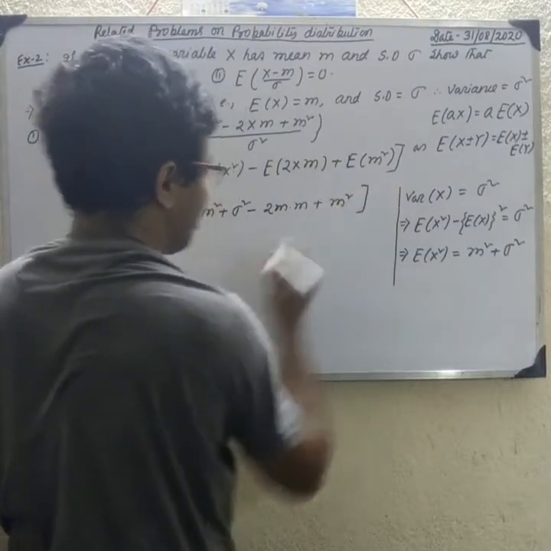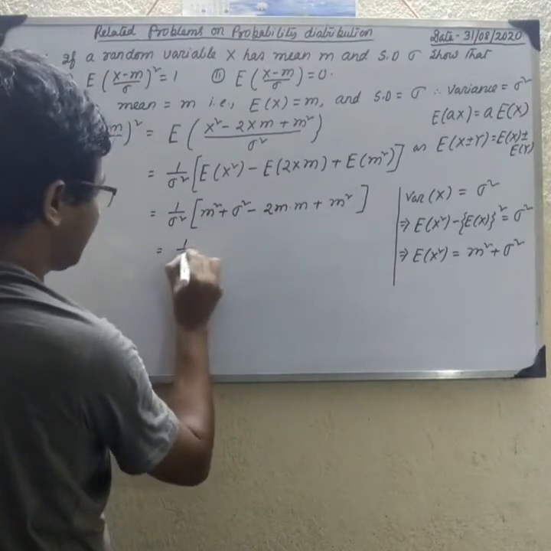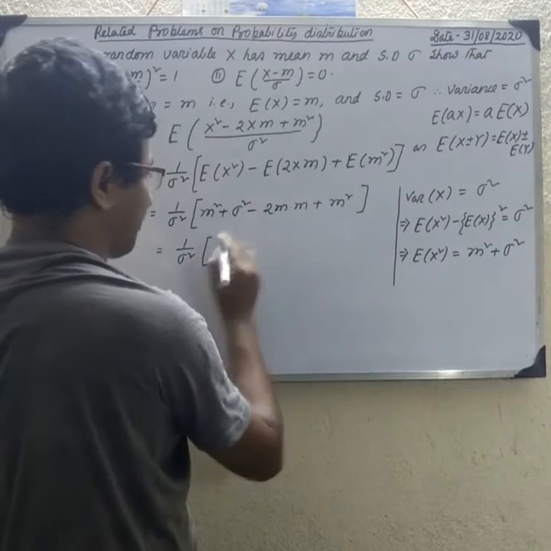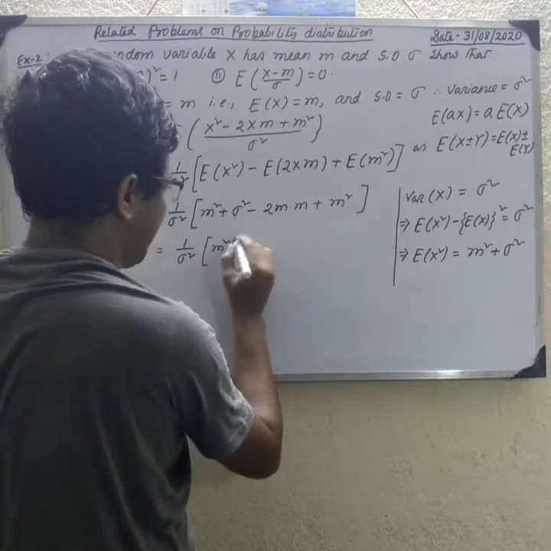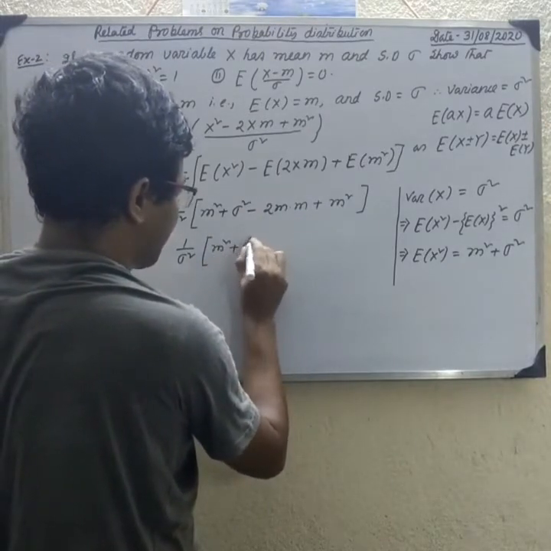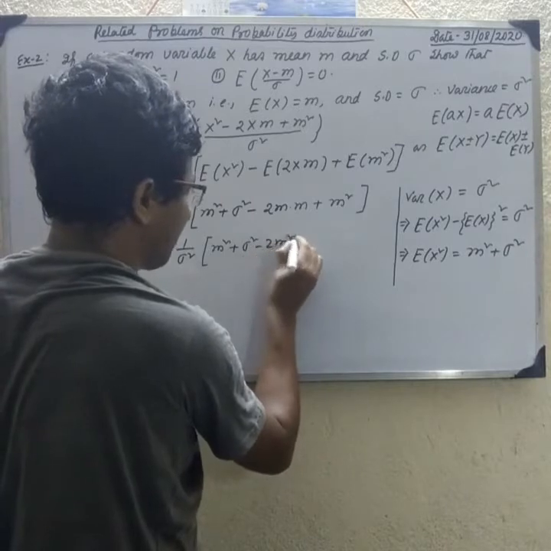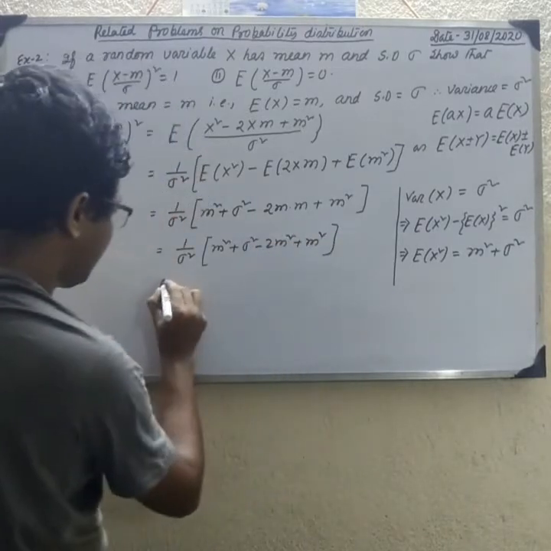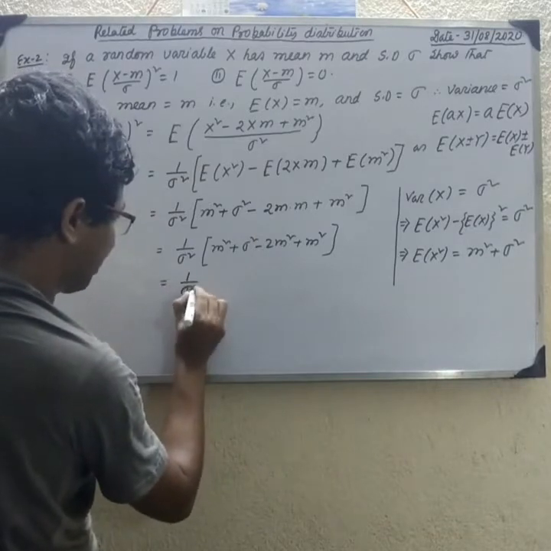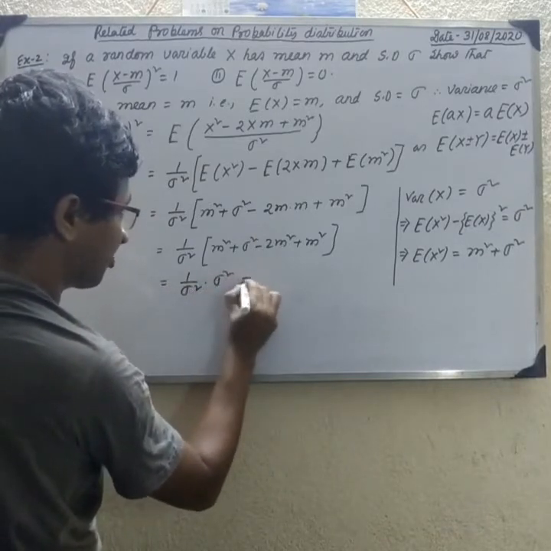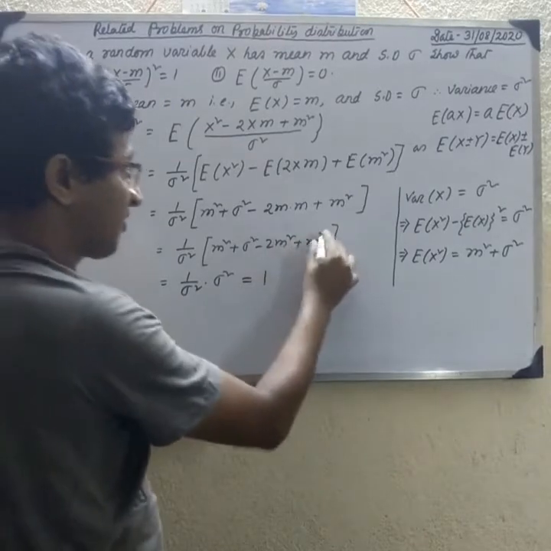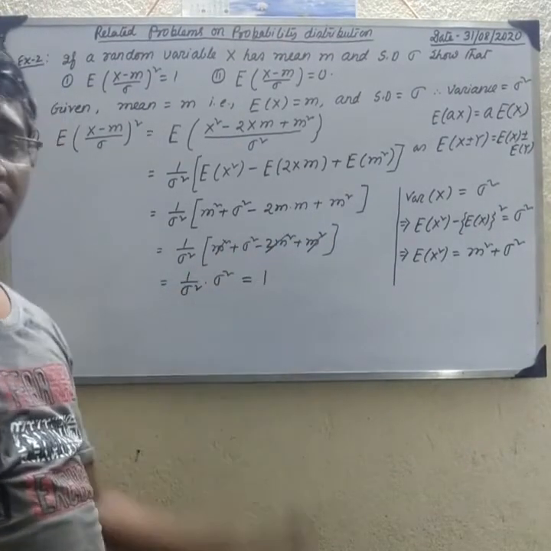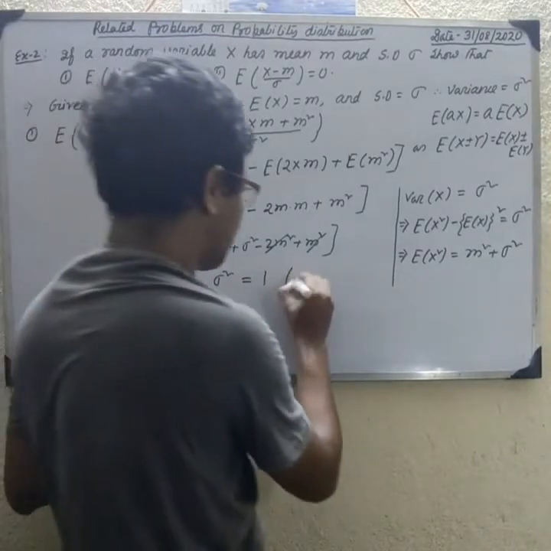So 1 by sigma square into m square plus sigma square minus 2m square plus m square. So 1 by sigma square into sigma square equal to 1, because m square plus m square minus 2m square cancels. So sigma square cancels. So first one is proved.